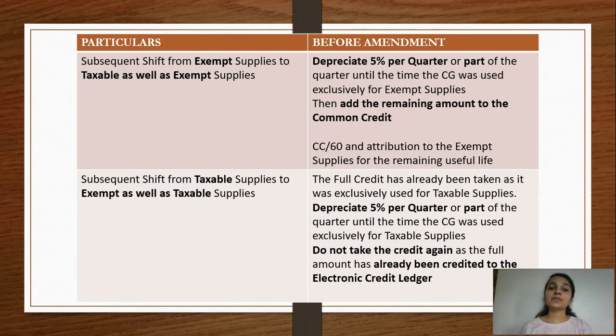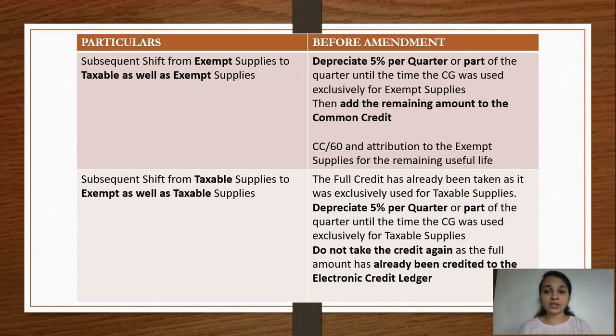Because you have already used the machinery for 3 months, specifically for exempt supplies, and now there's a shift, we'll have to subtract 5% from 1,20,000 because it is only 1 quarter.